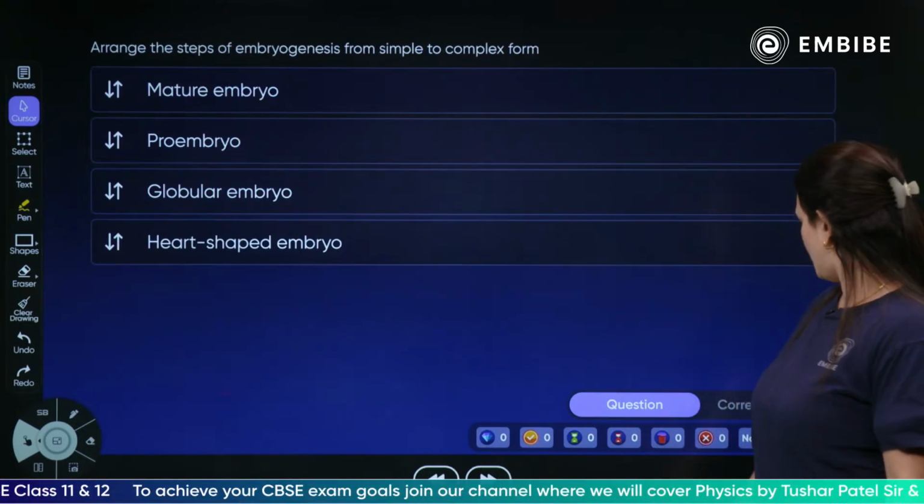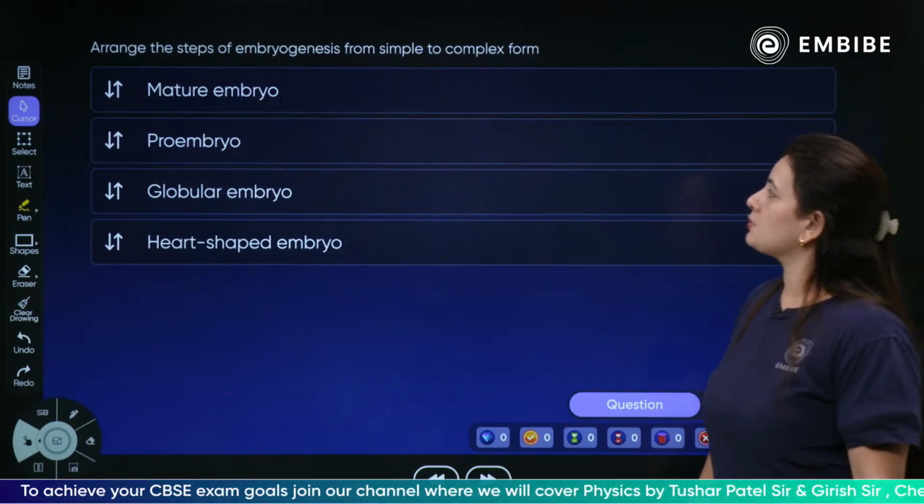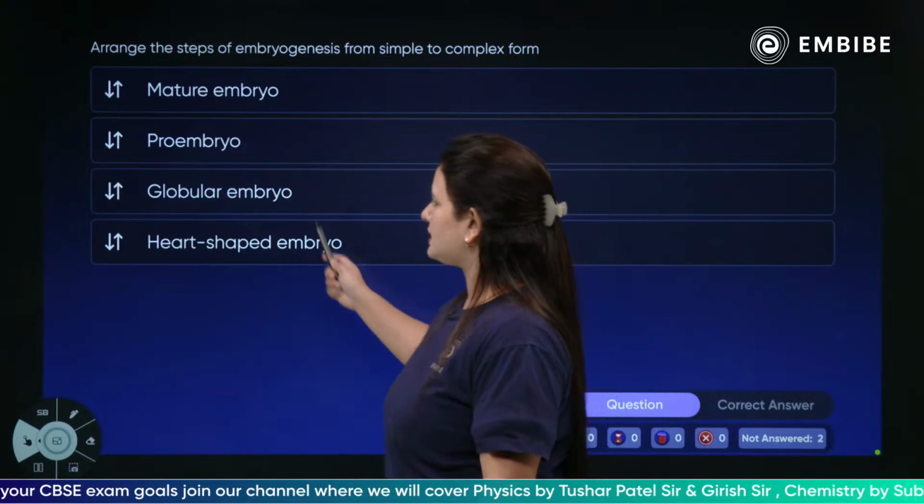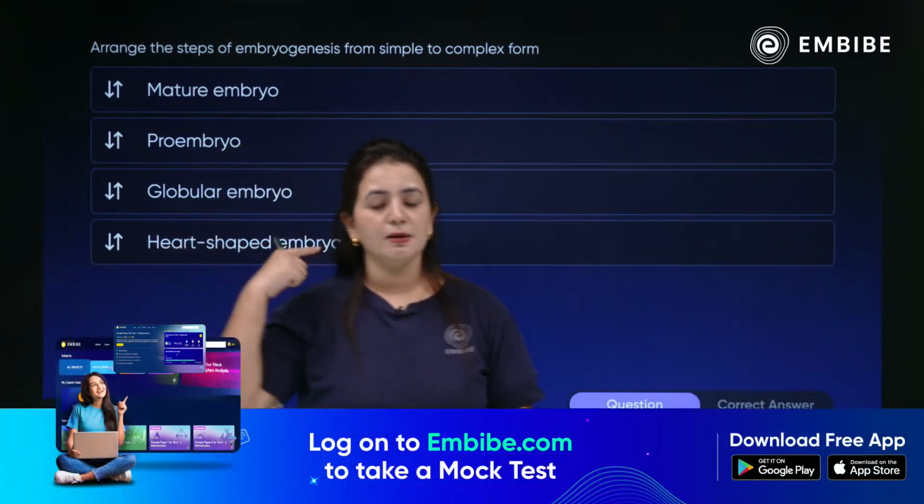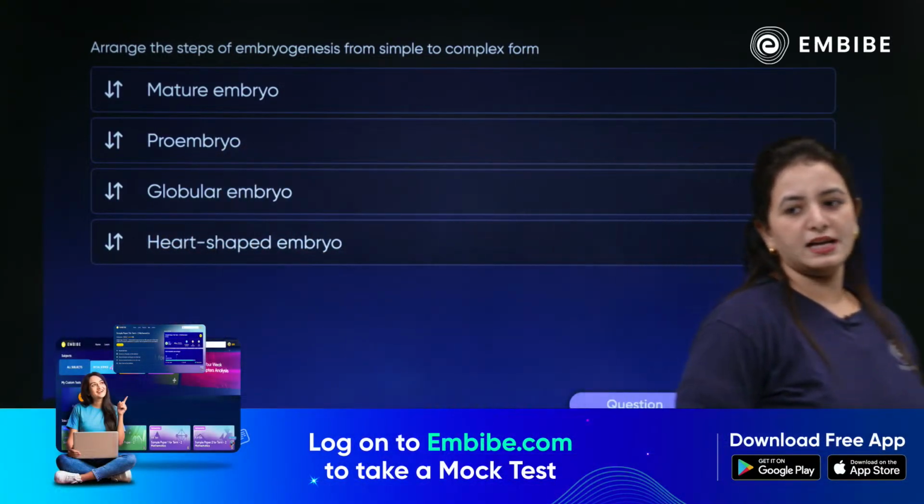Next, children, we have a question for you. Arrange the steps of embryogenesis. How basically the embryogenesis is taking place inside the embryo. Yes, quickly.